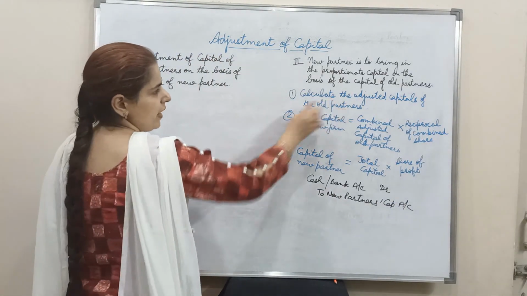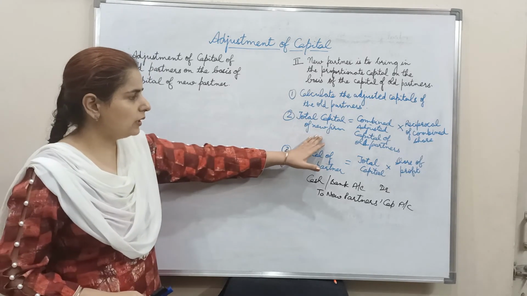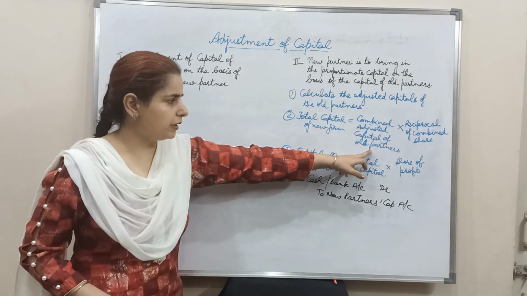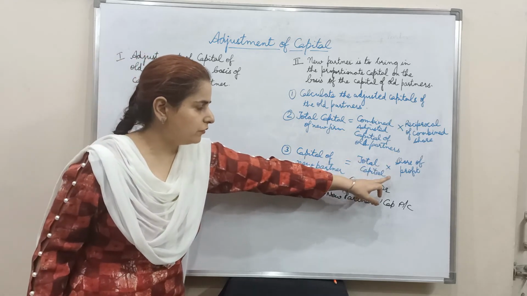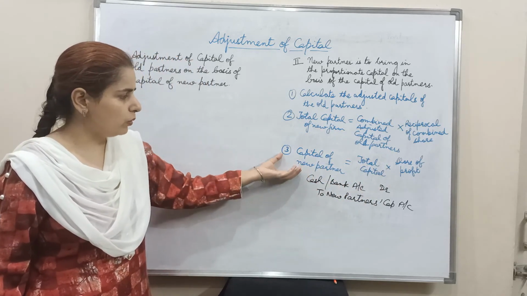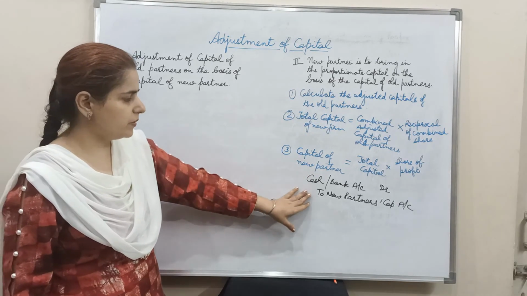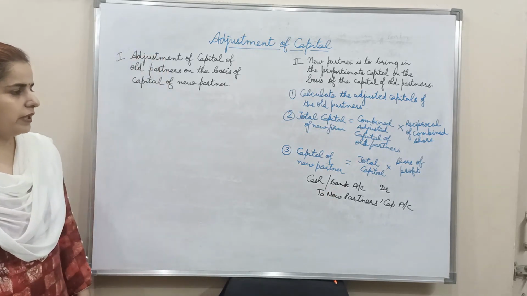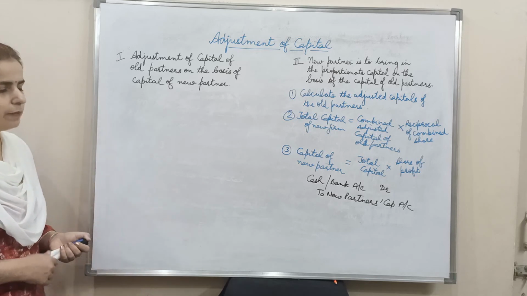First, we are to find out the adjusted capital of the old partners. Then, total capital will be calculated on the basis of their combined adjusted capital. On the basis of total capital, by multiplying the share of profit of the new partner, we will find out the capital of the new partner. He will be told that this much amount you are to bring in when you join the business. And when he brings in that capital, the entry to be passed in the books is cash account debited to new partner's capital account. Let's see this with the help of an example also.